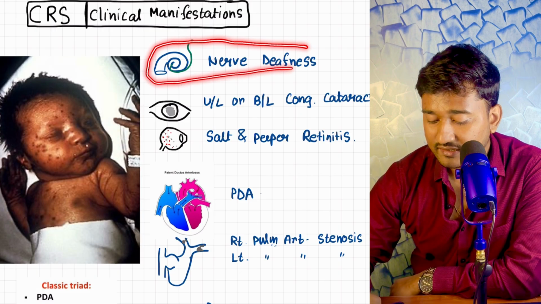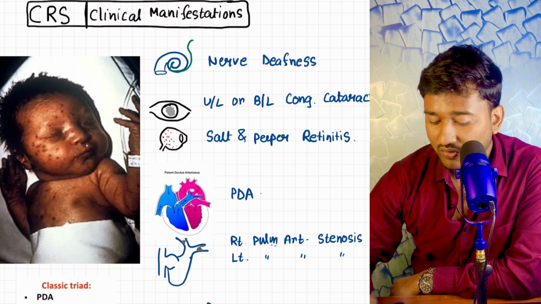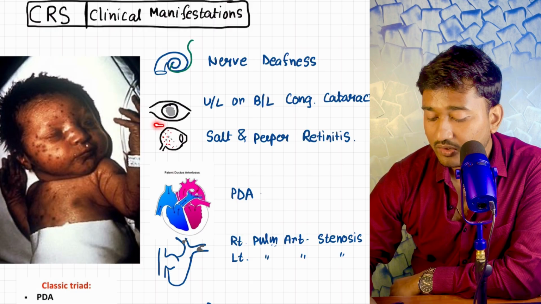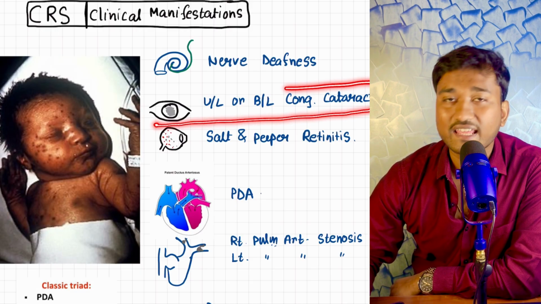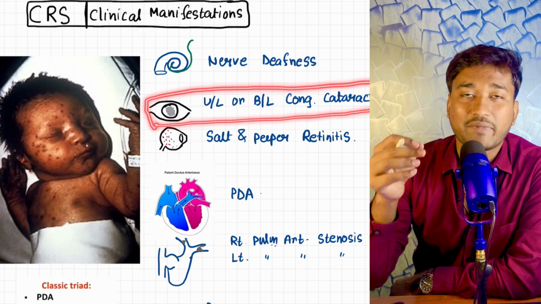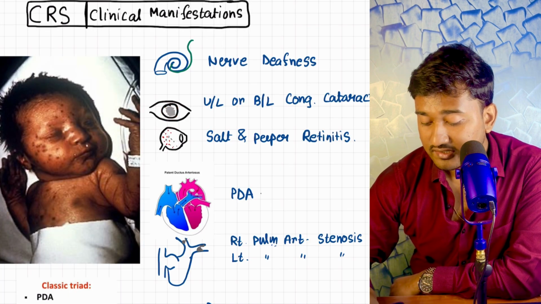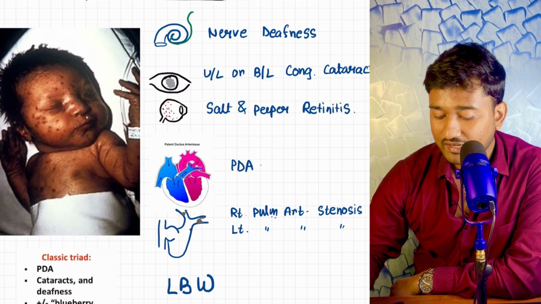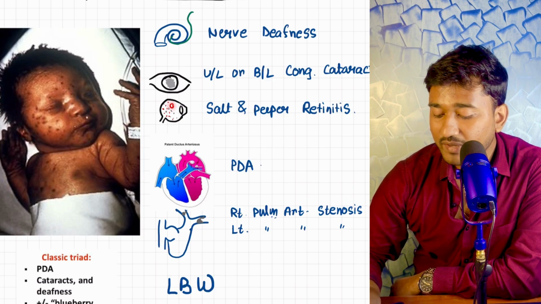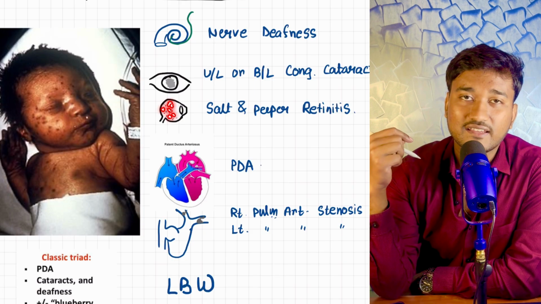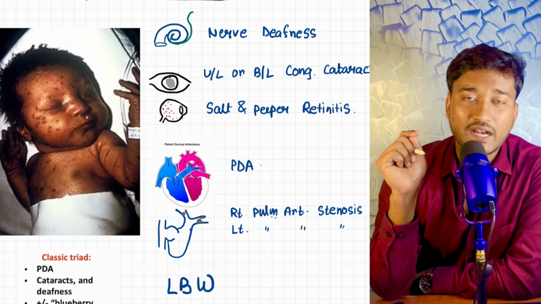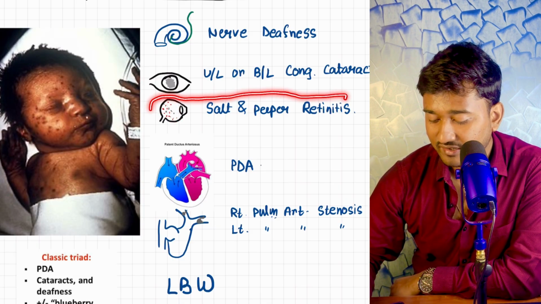Another thing, unilateral or bilateral congenital cataract. That means the virus is deposited in the lens and causes this cataract. So this is unilateral or bilateral congenital cataract. And number 3 is the salt and pepper appearance of the retina. It basically affects the retinal blood vessels and causes the salt and pepper retinitis.